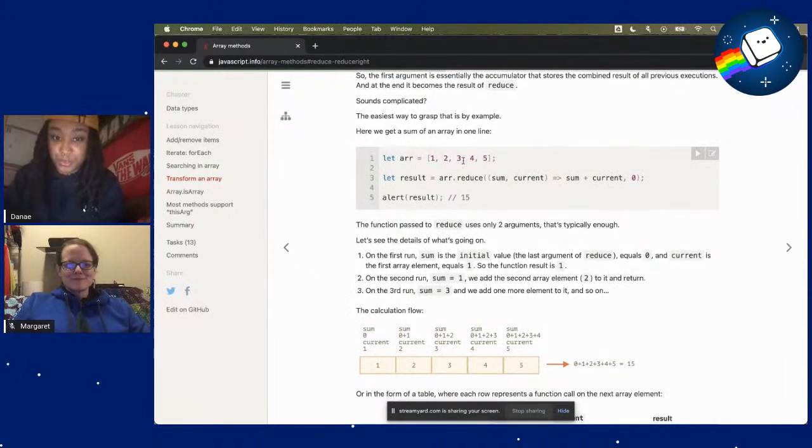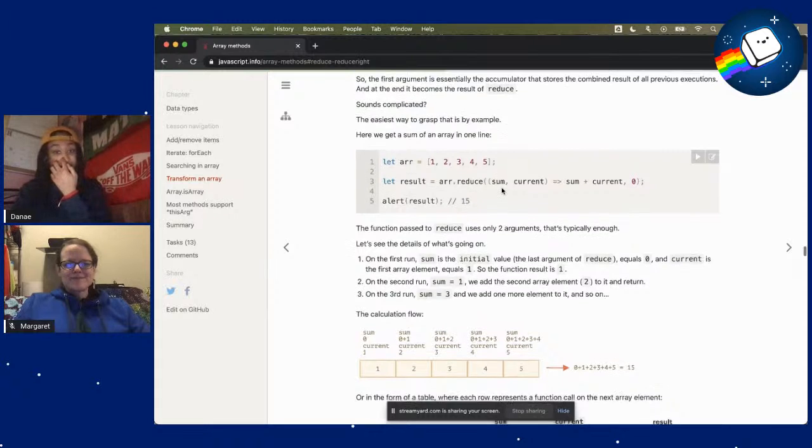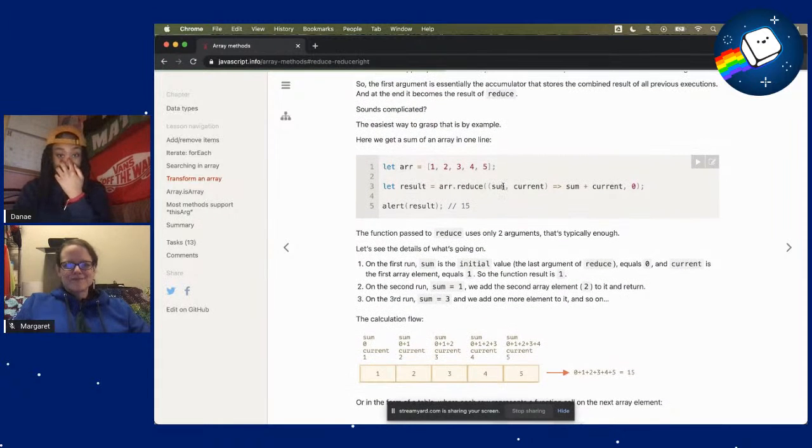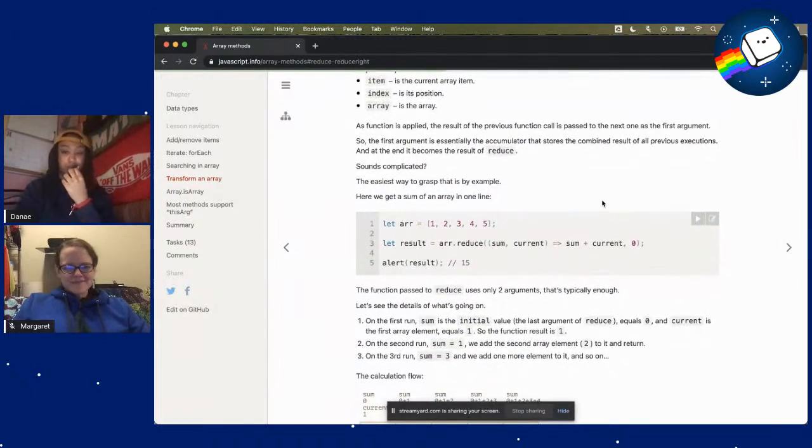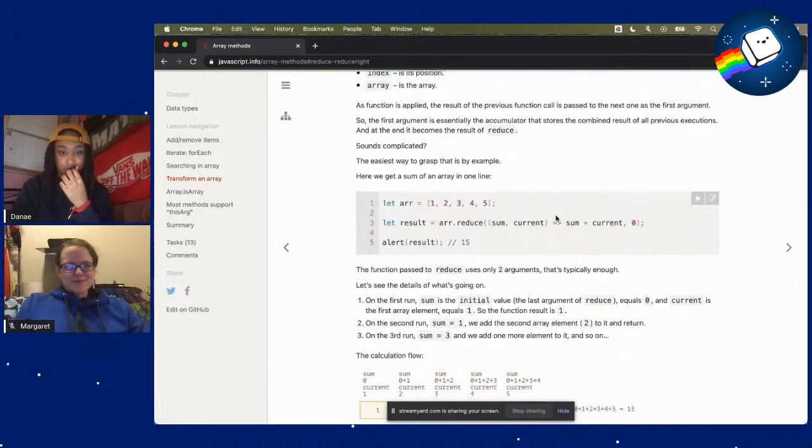So we have an array 1, 2, 3, 4, 5, and we call the reduce function, and we pass in sum as our accumulator, I believe. Yes, and current is the item that we have. So then we want sum plus current. Yeah. What's the 0? Oh, I'm confusing myself. But the sum keeps track of the sum of our array, which is similar to what we want to do in this class.